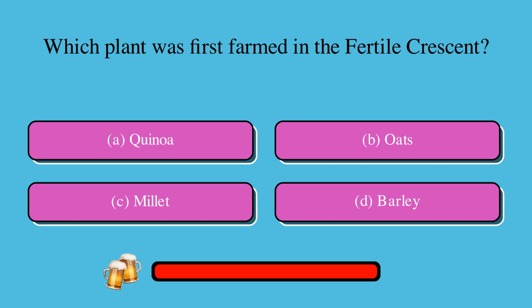Which plant was first farmed in the Fertile Crescent? Is it A, quinoa, B, oats, C, millet, or D, barley? The correct answer is D, barley.